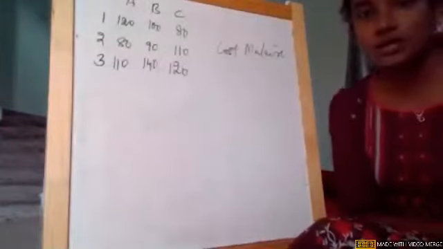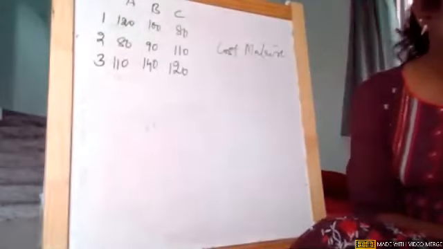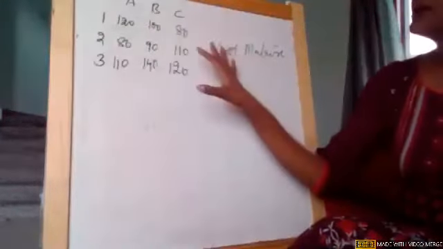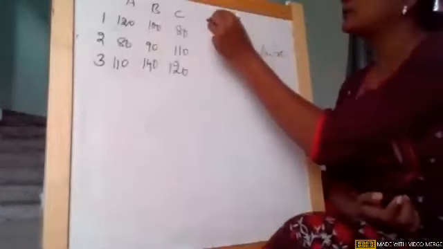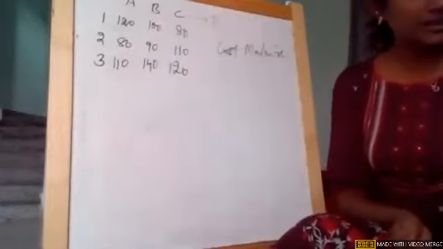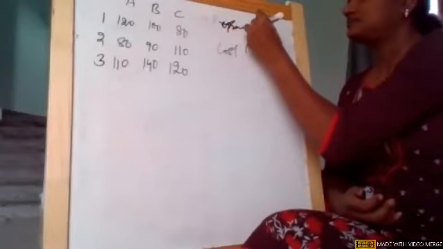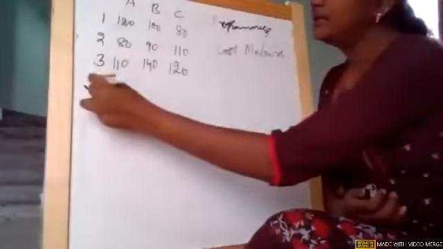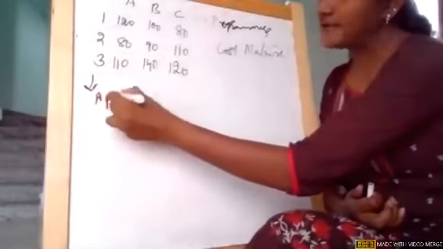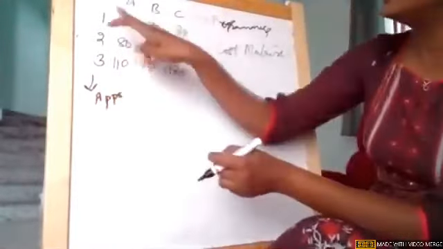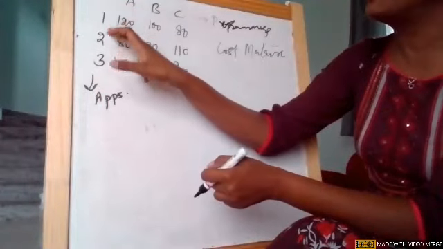Yeah, we call it a cost matrix. That is the first thing. As per our given example, A, B, C are the programmers who developed the software, and 1, 2, 3 are the apps. Now, to explain what the cost matrix is telling: if person A is developing the first app,